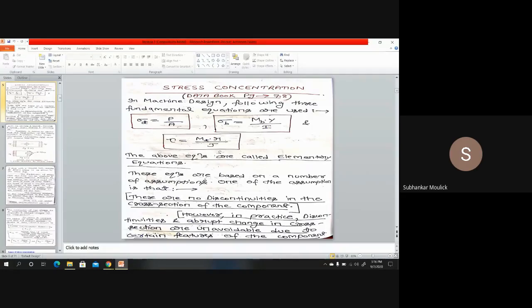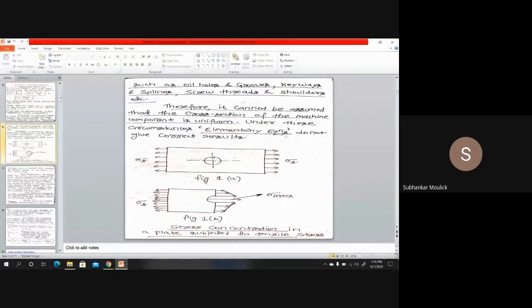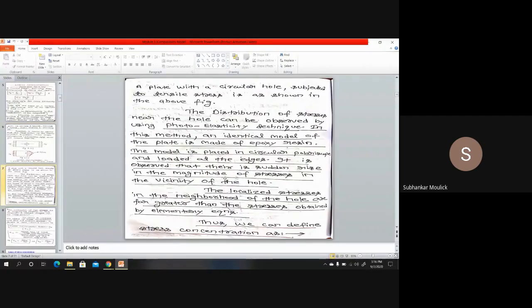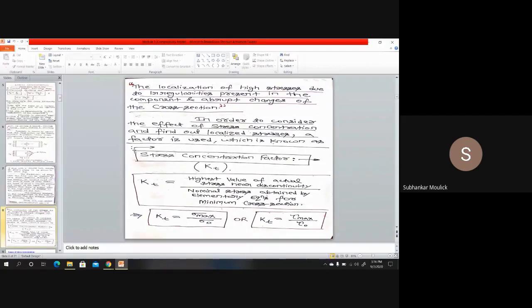We discussed what stress concentration is, and how it is generated in any mechanical component. We also discussed the stress concentration factor, denoted by the symbol kt, which is given by the maximum stress to the nominal stress.